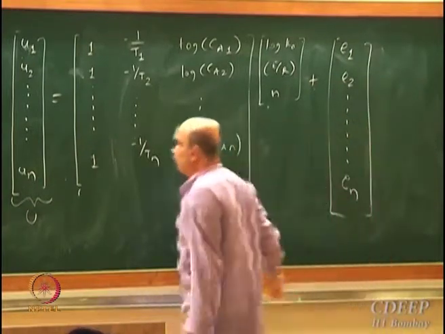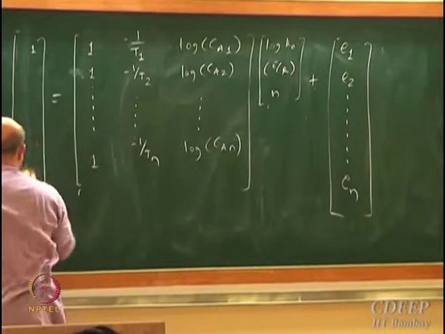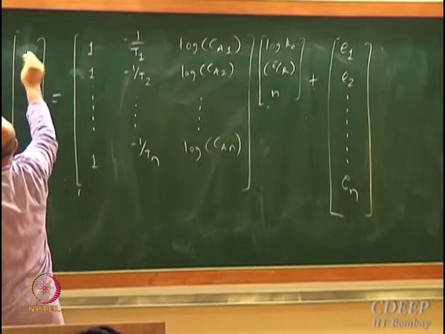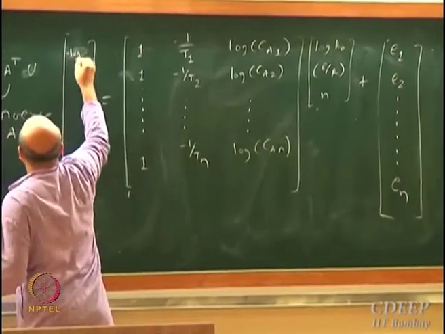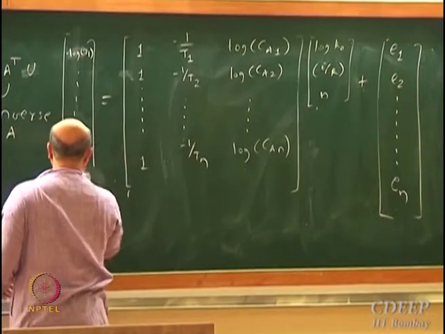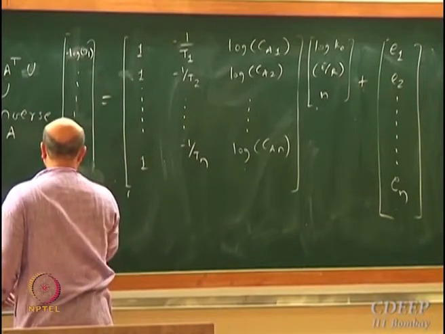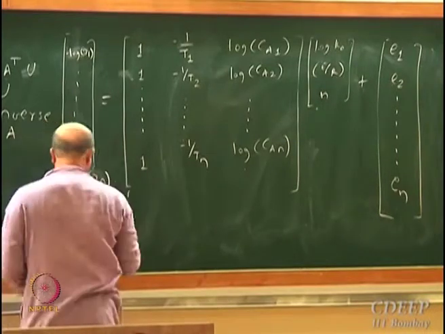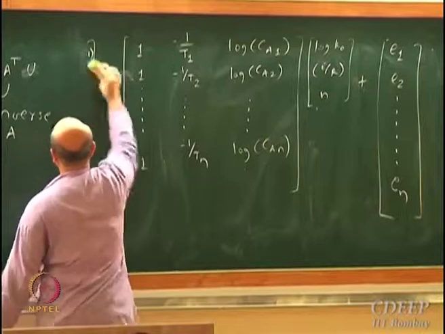And what should be here? What should be here? Log of minus R1, log of minus R2. Not minus log of minus Rn, that minus is a notation.